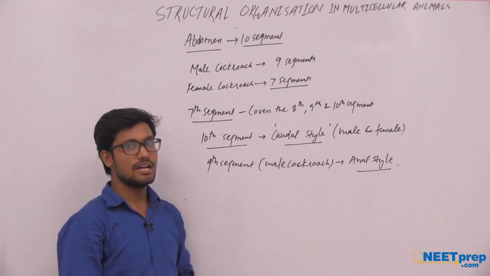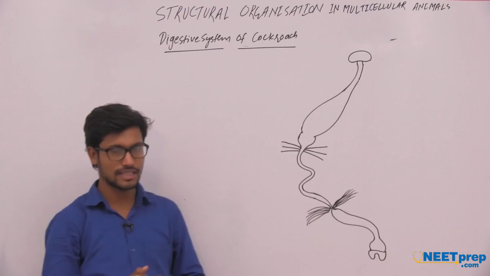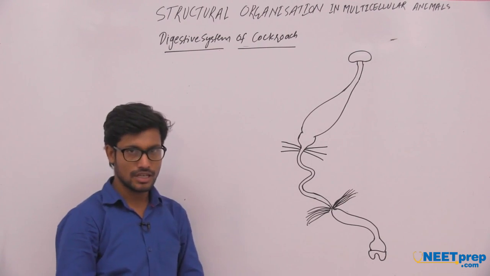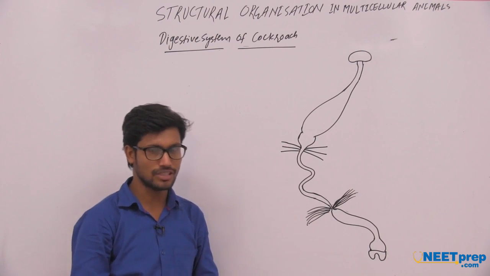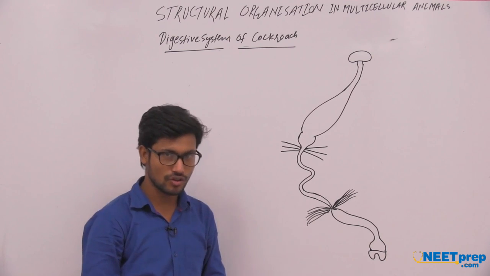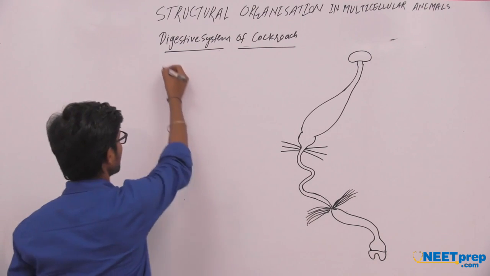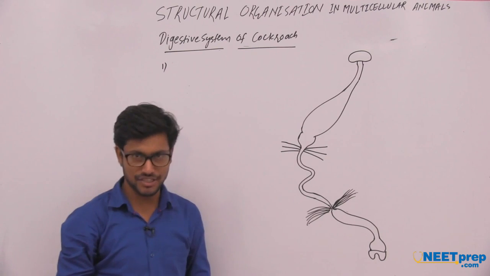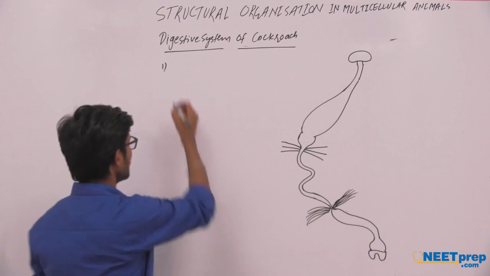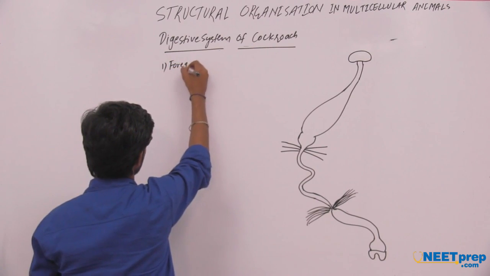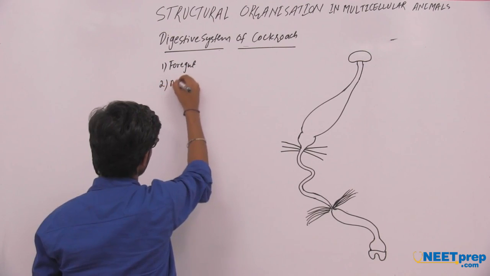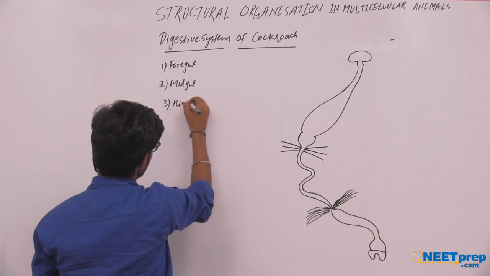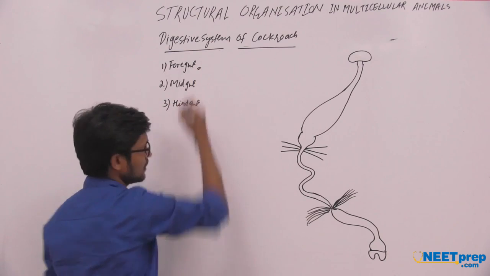Now the next is the anatomy of the cockroach that I am going to discuss. In the anatomy of the cockroach, the first topic is the digestive system. The digestive system of the cockroach can be divided into three main regions. Number one is foregut, number two is midgut, and number three is hindgut. First of all, I am going to discuss the foregut region.